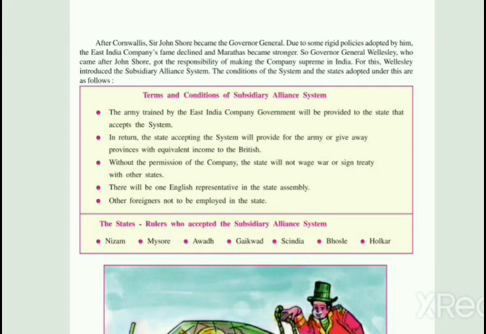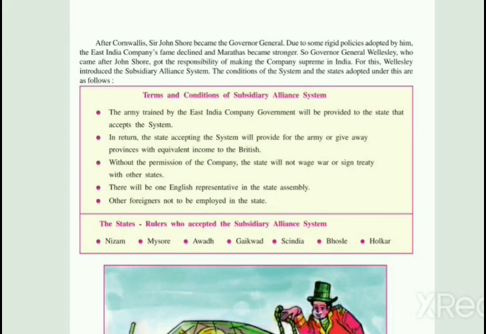Next point, there will be one English representative in the state assembly. It was compulsory to have an English representative in every such state. Next, other foreigners are not to be employed in the state. No foreigners were allowed to enter any of the states.